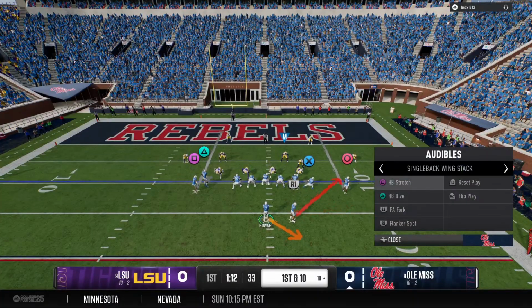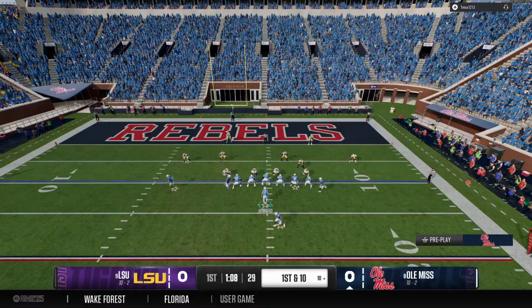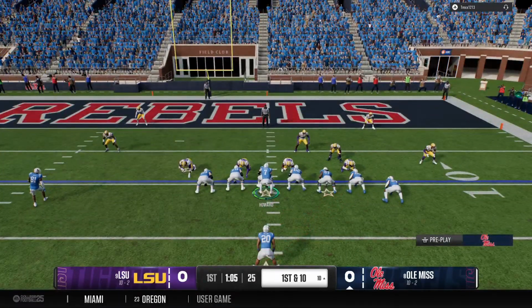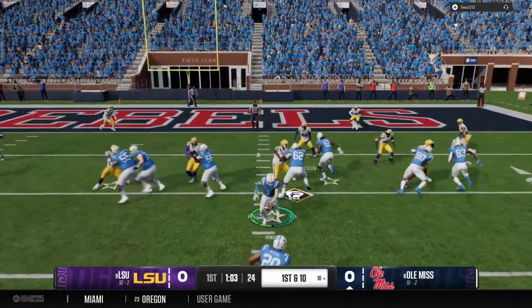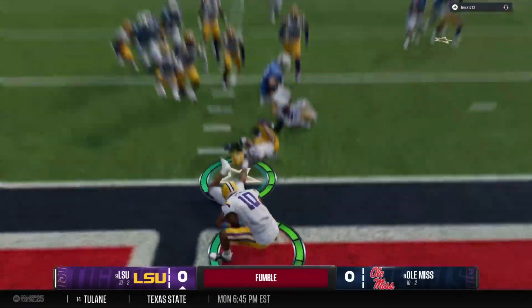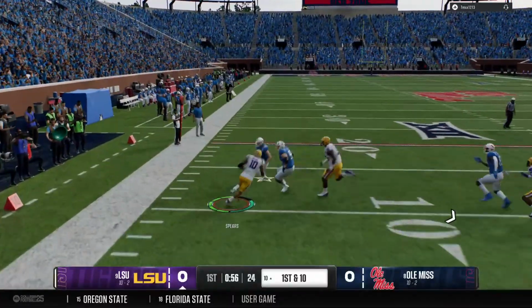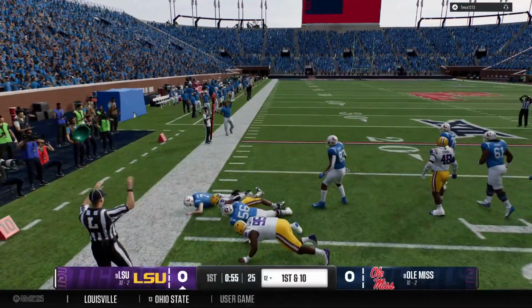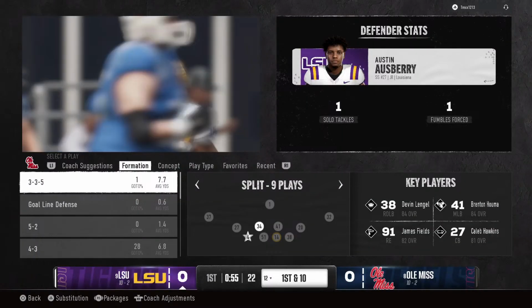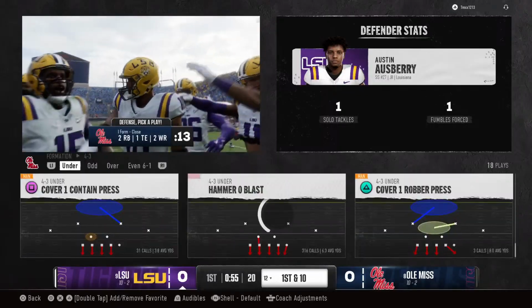The Rebels looking to finish the drive here. It's 1st and goal. 1st and goal, handoff. Football comes out. I get being upset at the ball carrier for coughing up the ball, but let's not ignore how big of a hit that was. Sometimes you just have to give credit to the defender for making a great play.